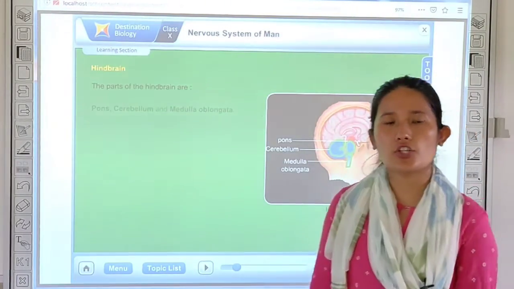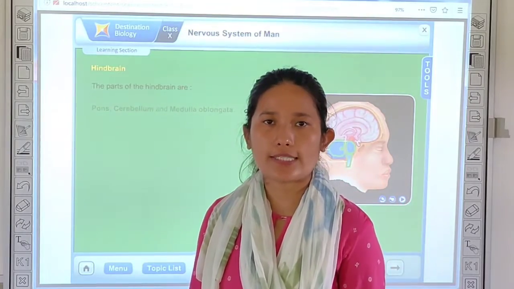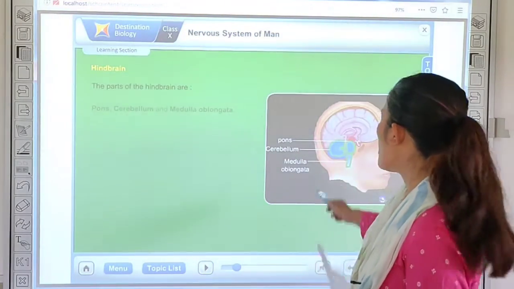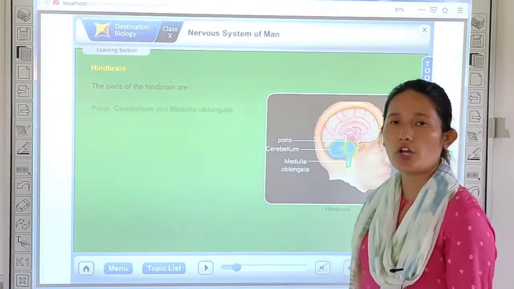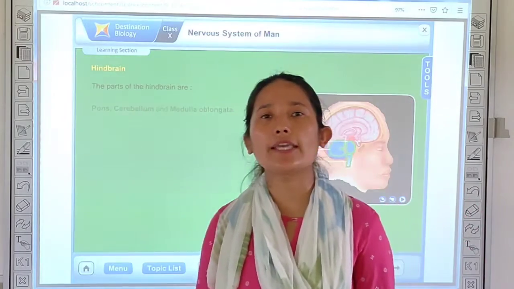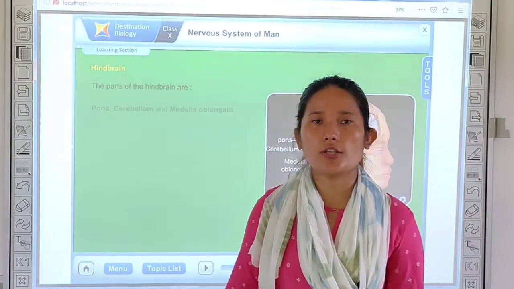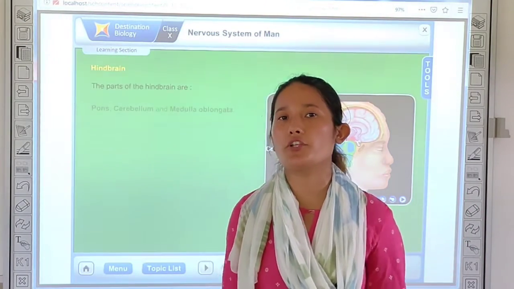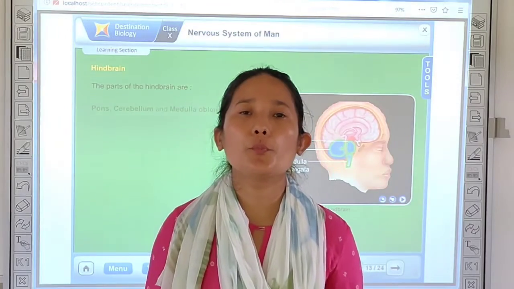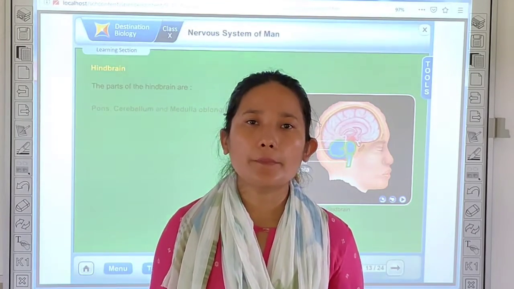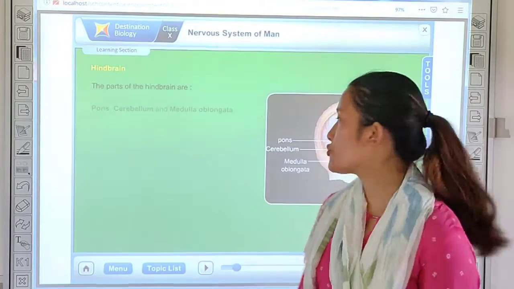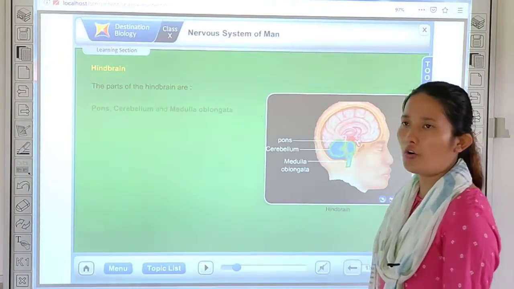Medulla oblongata is also referred to as the brain stem. Now, what is the function of medulla oblongata? The function of a medulla oblongata is to control all the involuntary functions, life-saving involuntary functions. For example, movement of your esophagus, your heartbeat, all of this is controlled by your medulla oblongata.